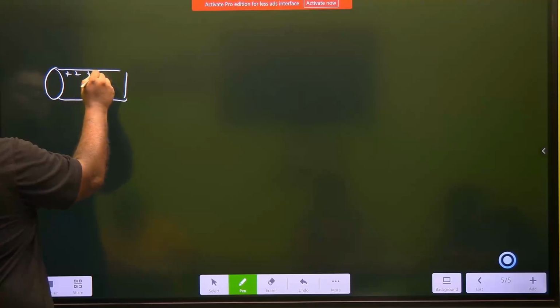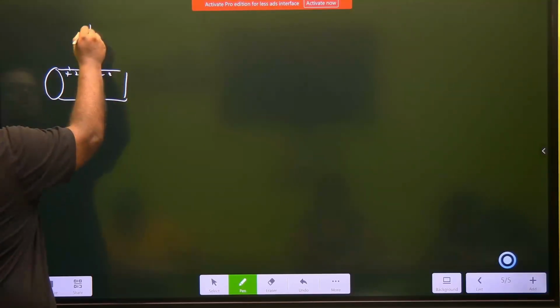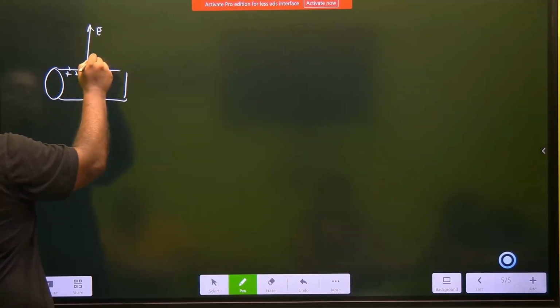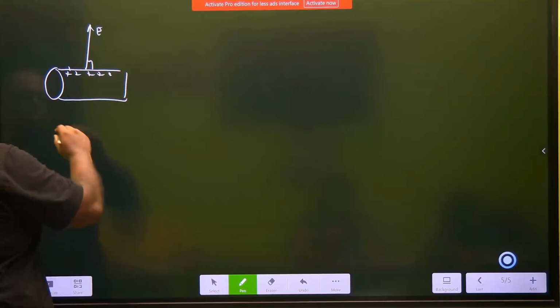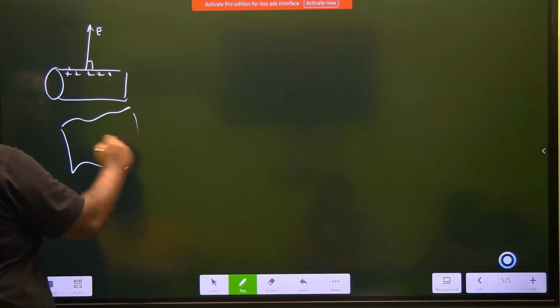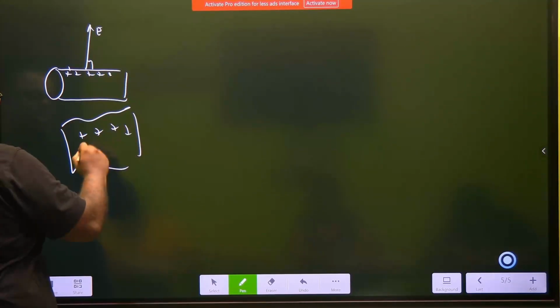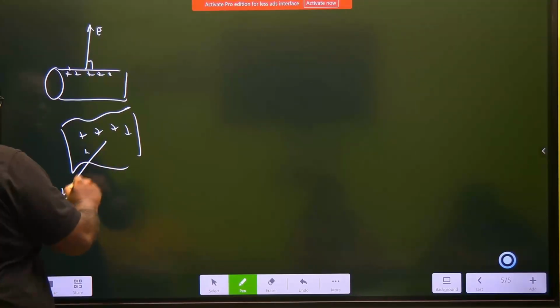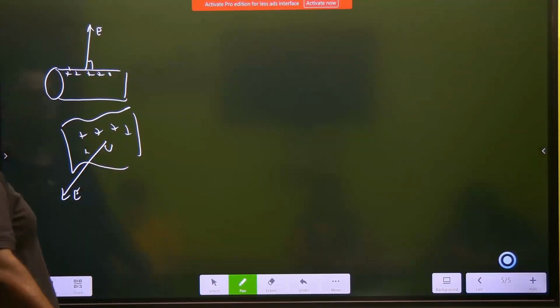If you are a charged conductor, the electric field E is always perpendicular to the surface.